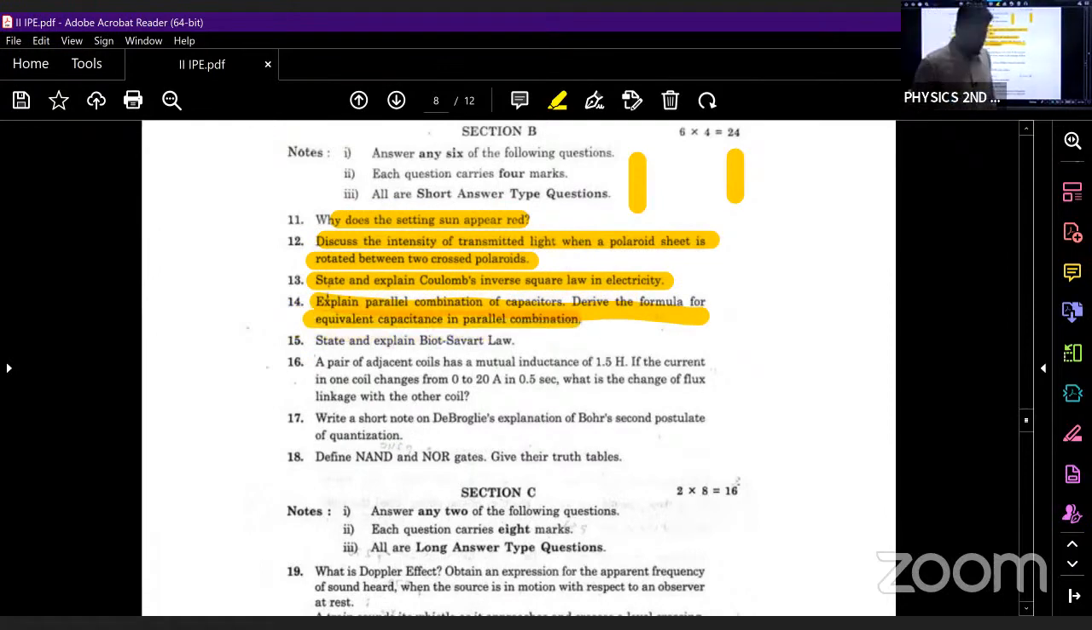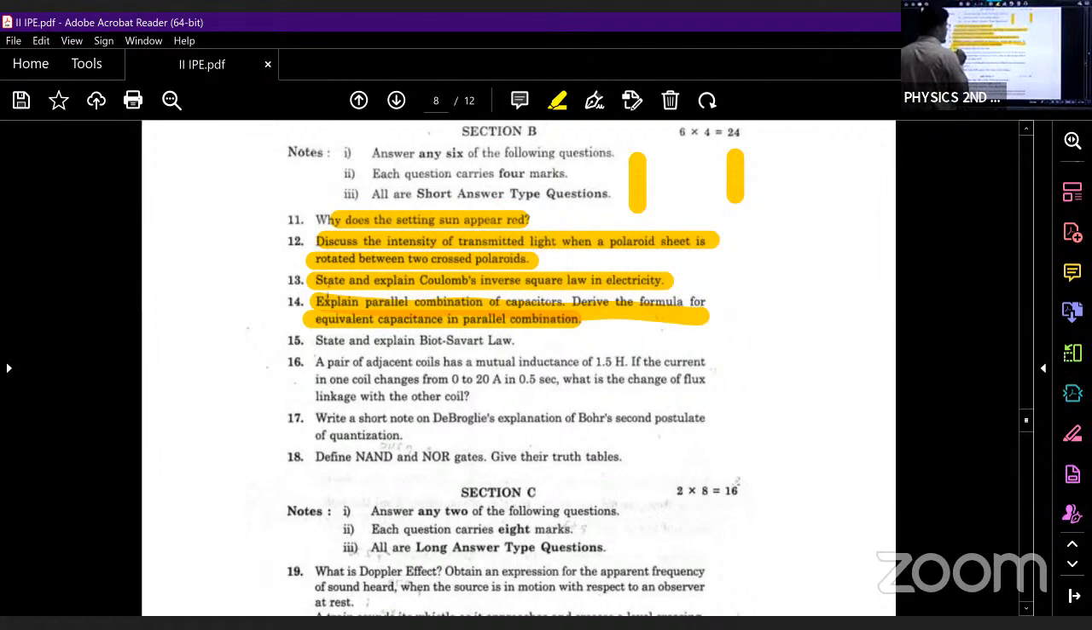So what is the definition of parallel combination of capacitors? If all the first plates of the capacitors are connected at one terminal, all the second plates of the capacitors are connected at the other terminal, and both of them are joined with a battery, then this type of arrangement is called a parallel combination of capacitors. Next, derive the formula for equivalent capacitance in parallel combination. We have derived this expression also. So what will be the expression? C equals C1 plus C2 plus C3, and so on.